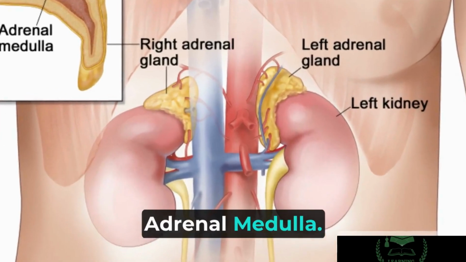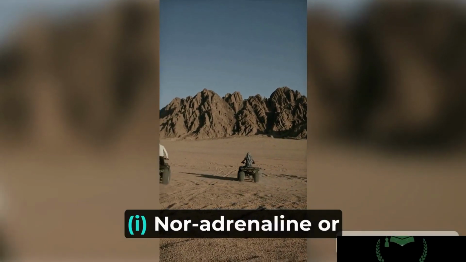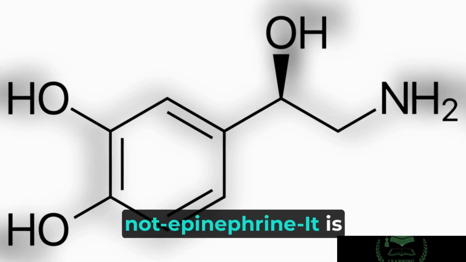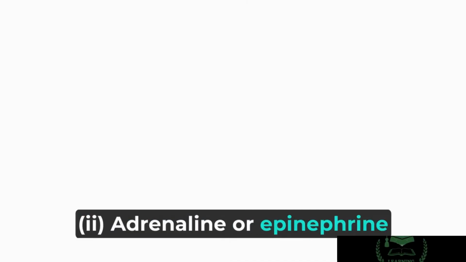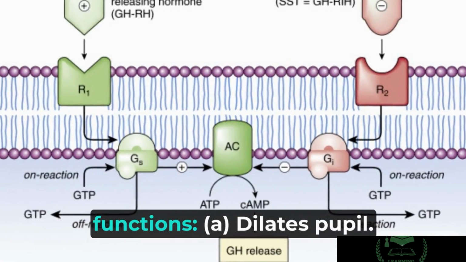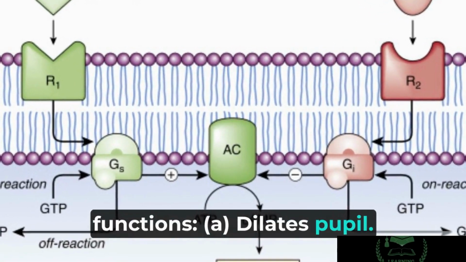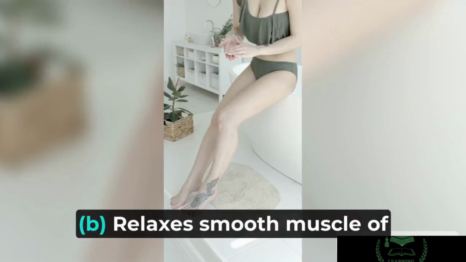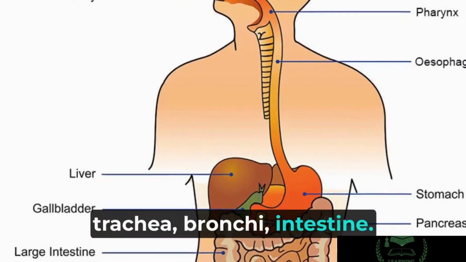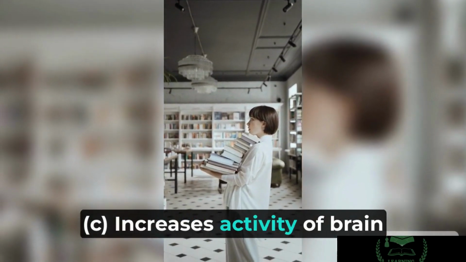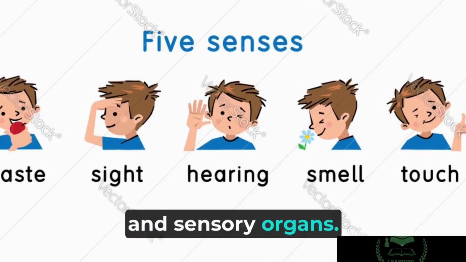Adrenal medulla. It secretes two hormones. i. Noradrenaline or norepinephrine. It is a neurotransmitter. ii. Adrenaline or epinephrine. It carries out following functions. a. Dilates pupil and constricts iris. b. Relaxes smooth muscle of trachea, bronchi, intestine. c. Increases activity of brain and sensory organs.